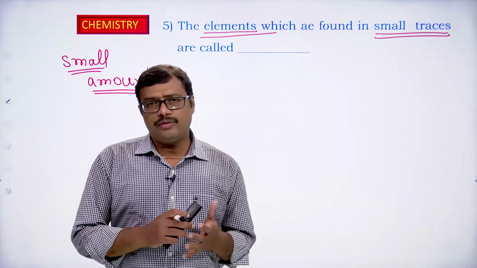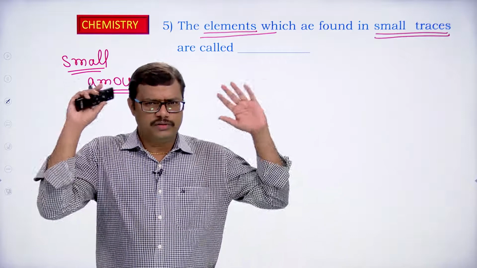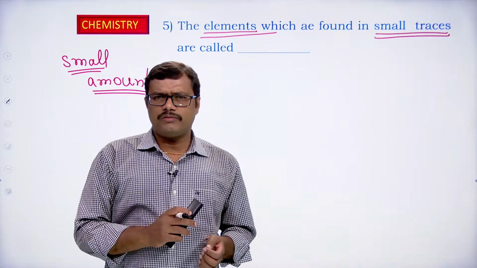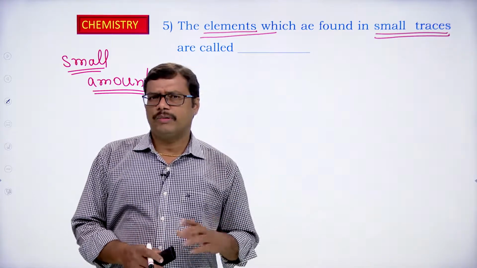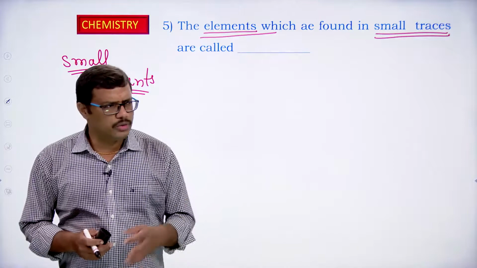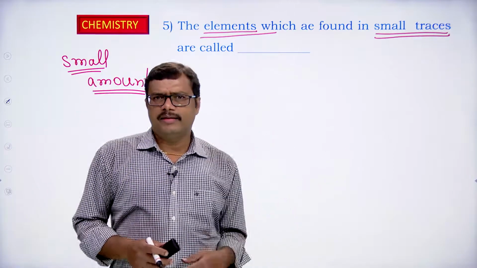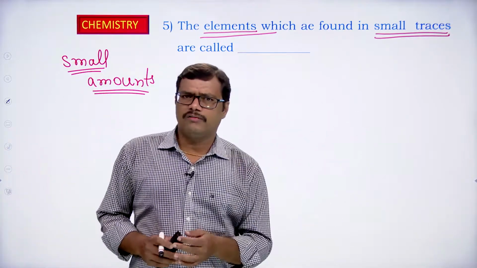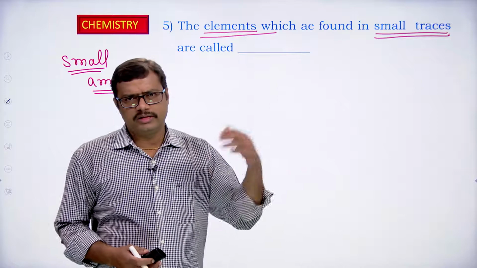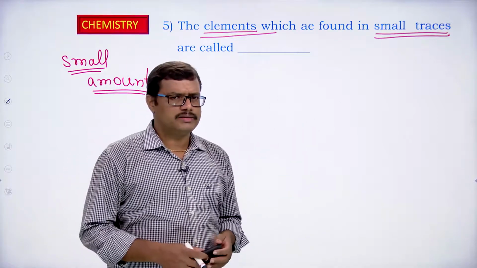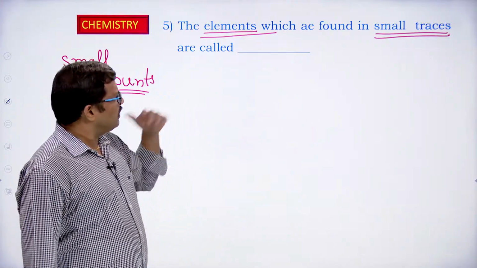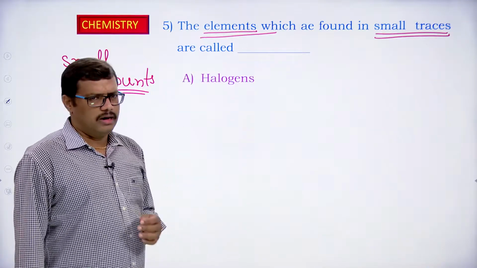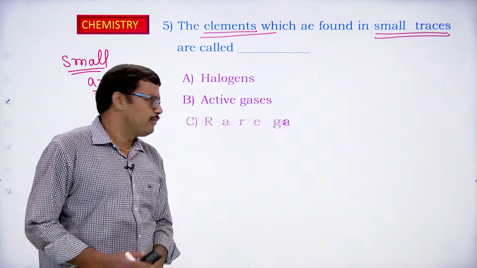For example, if you take hydrogen, its availability is very large. It is very largely available in the universe. Similarly, oxygen gas in our atmosphere, we have plenty of oxygen at present. Of course, as depletion is going on and so many other things are happening, the amount of oxygen may decrease in future. But at present we have plenty of oxygen, and plants are continuously giving us oxygen by absorbing carbon dioxide. Okay. So here they have given a question: the elements which occur in nature in small amounts, what is the name given to them?